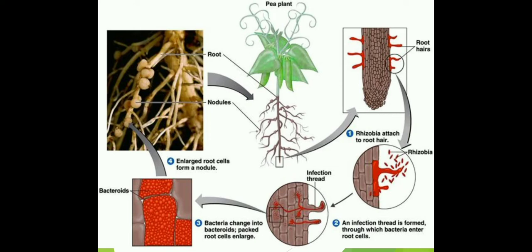Here is the root hair. Rhizobia comes in contact with this. Then bacteria change into bacteroids. Packed root cells enlarge. Bacteroid-enlarged root cells form a nodule. Then this is the pea plant. Here you can see the nodules.